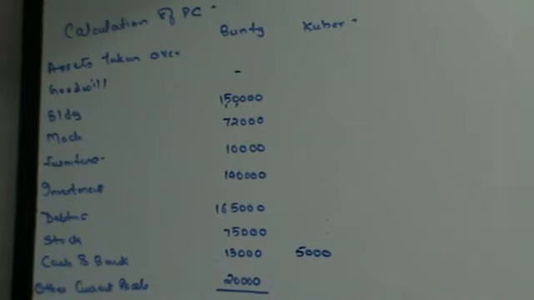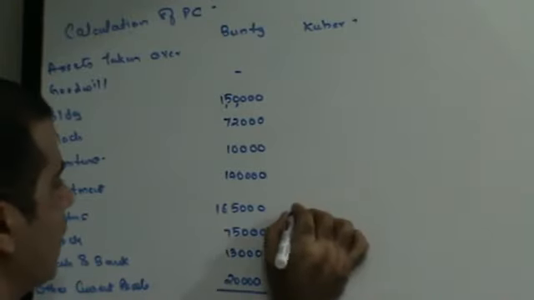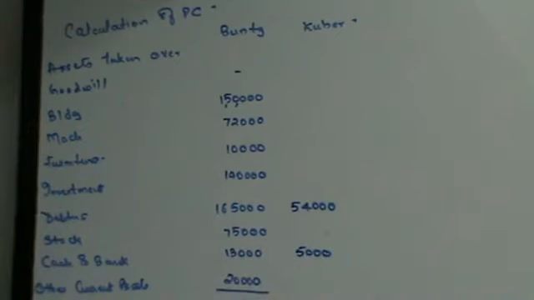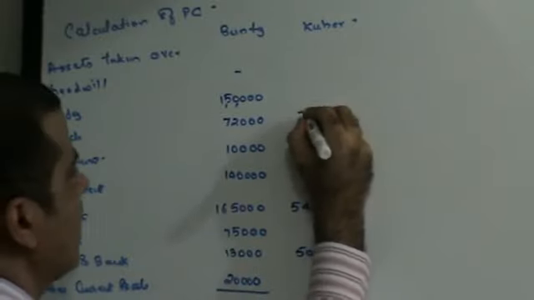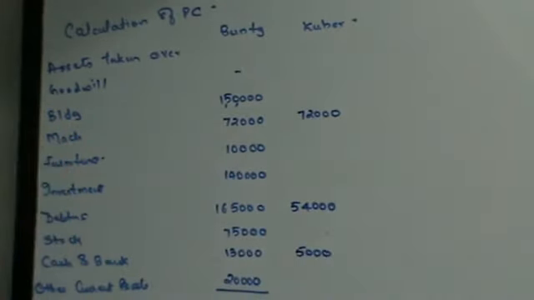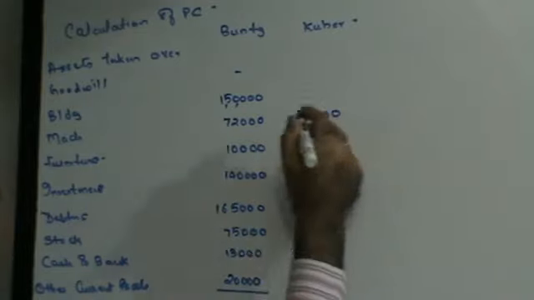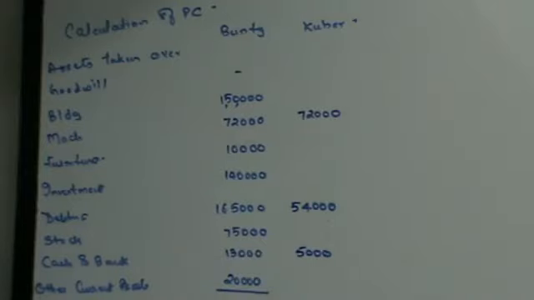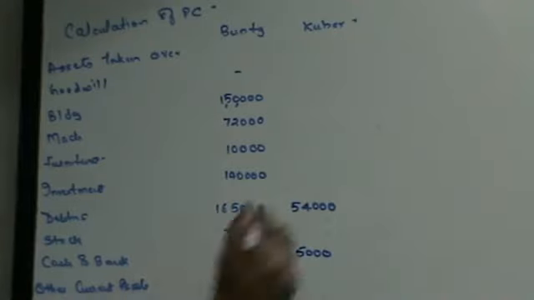Debtors and investments are to be valued at 90% of cost. Debtors is 60,000. That means they are going to be valued at 10% less, so that is going to be 54,000. Investments are 80,000, 10% less, so 72,000.